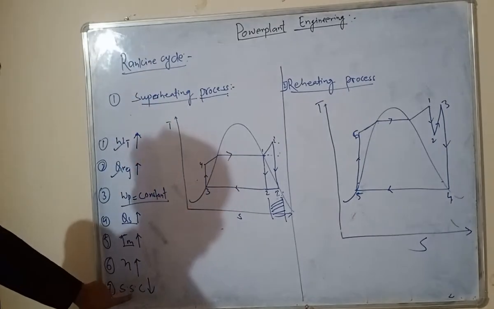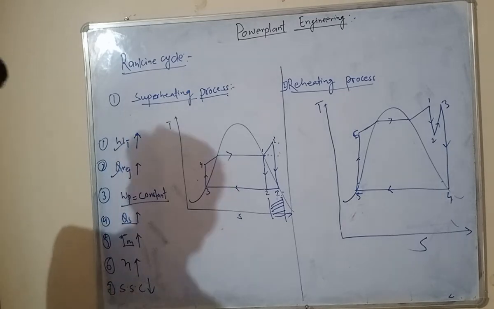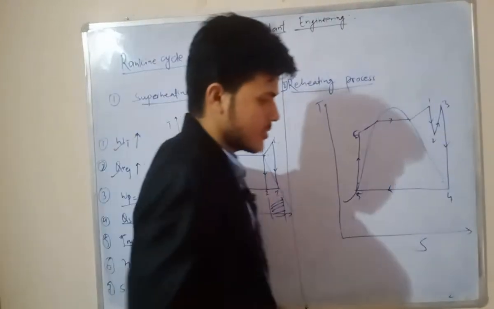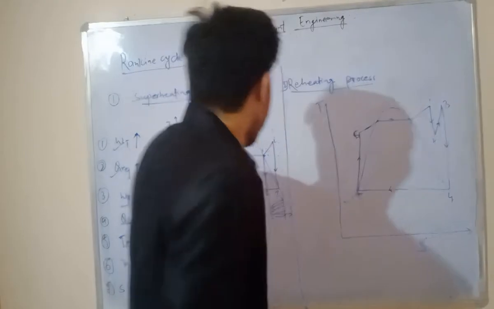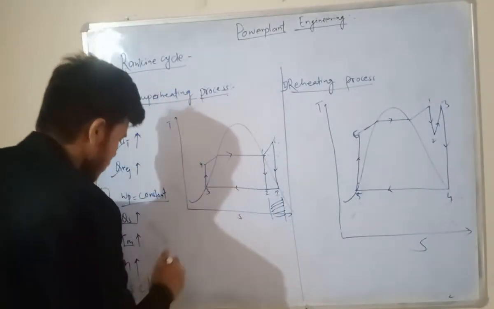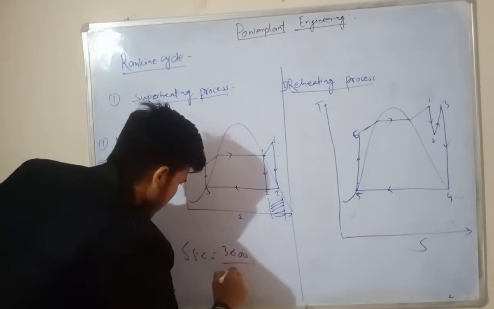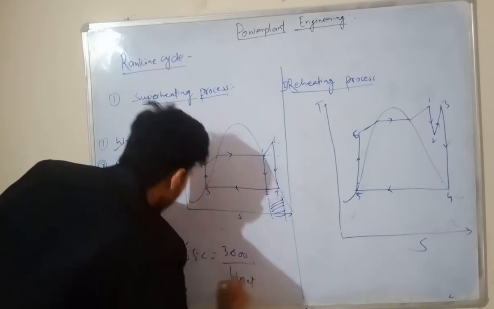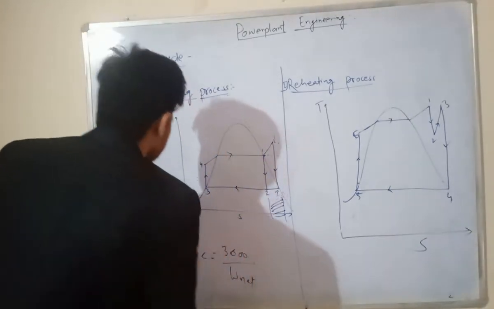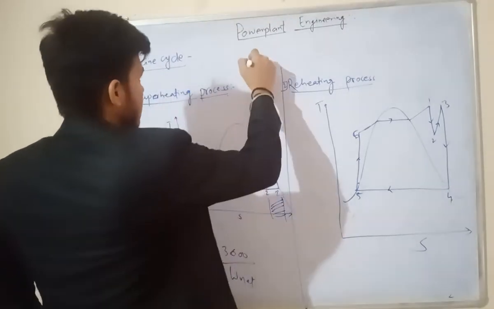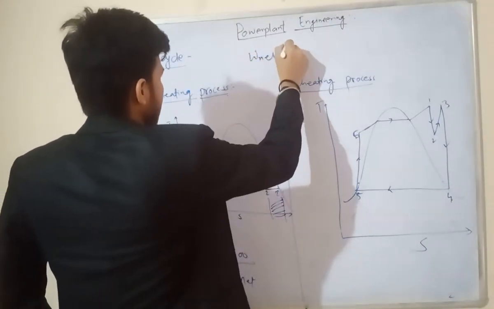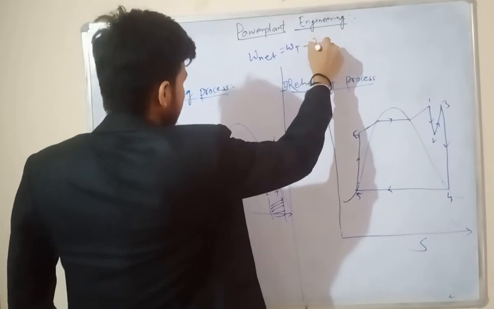What is SSC? SSC means specific steam consumption. It determines the size of the power plant. SSC is 3600 by W net, where W net is Wt minus Wp.